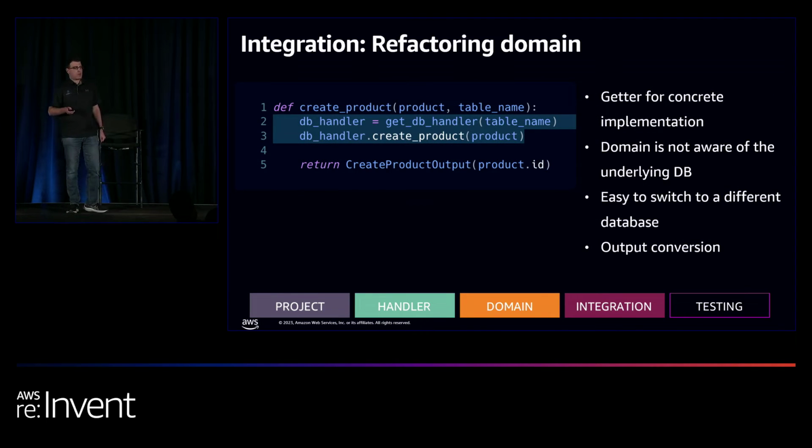So we're going to refactor our domain layer. As you can see, there's no more Boto3 code here. Instead, you have a getDB handler function, a getter. And we're going to get a concrete implementation, the DB handler, and we're going to call the createProduct function. Now, the domain layer doesn't really care what implementation it is, and it doesn't even know. All it cares about is that it has the createProduct function. Now, if we were to make a switch, all we need to do now is basically change the implementation of getDB handler from DynamoDB to the Aurora handler. That's it, very simple.